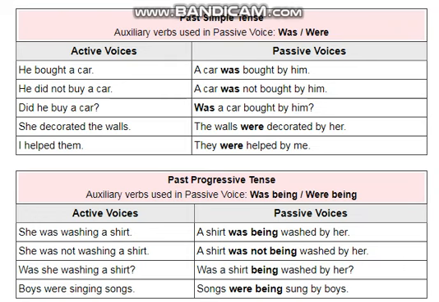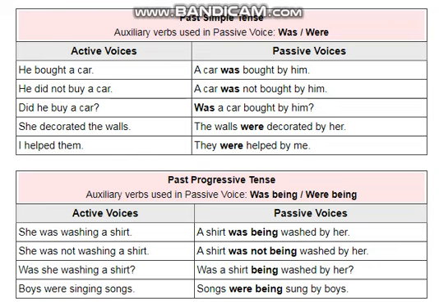So here you can see the sentences as an example. She was washing a shirt. So a shirt, then the helping verb was being, then third form of verb, that is washed, and this word by, and then her, which is the objective form of she.